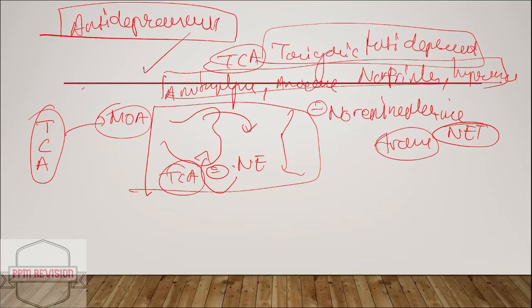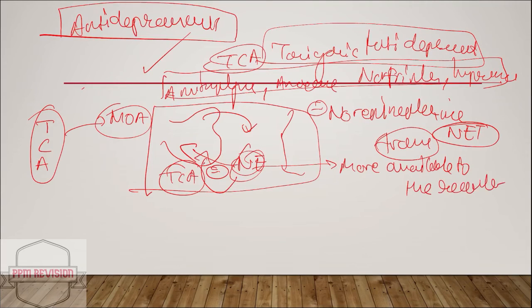It blocks the reuptake of norepinephrine into the neurons. So the norepinephrine does not enter the neuron, and it enhances the availability of norepinephrine at the receptors in the CNS. So they are more available to the receptors of the CNS.